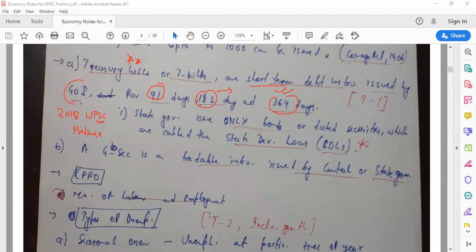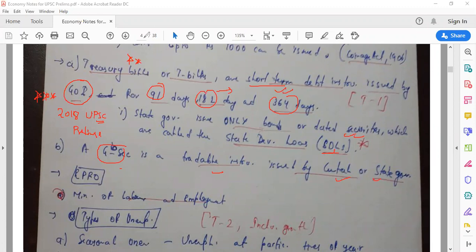And remember, they are only issued by the Government of India. Treasury bills cannot be issued by state governments. State governments issue only bonds or dated securities, which are called State Development Loans, SDLs, right? On the other hand, G-Sec, that is government security, is a tradable instrument which is issued by both central or state government. This is very, very important, because UPSC these days has a tendency to repeat its questions. Treasury bills can be issued only by the Government of India, whereas G-Sec can be issued by both central and state government.